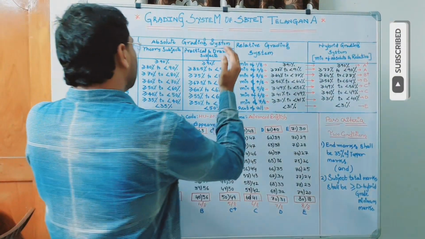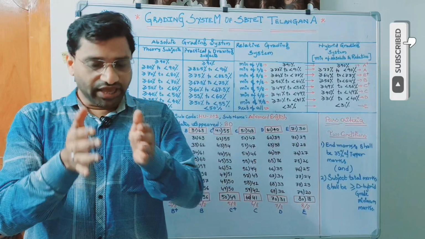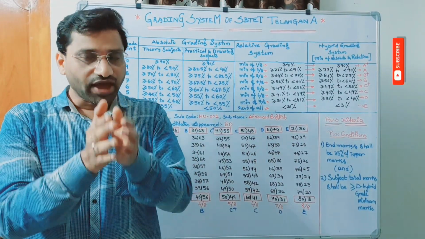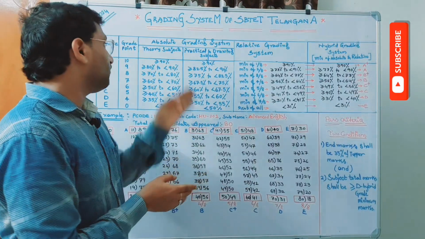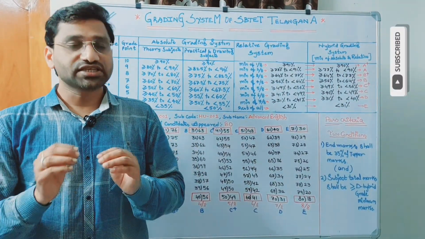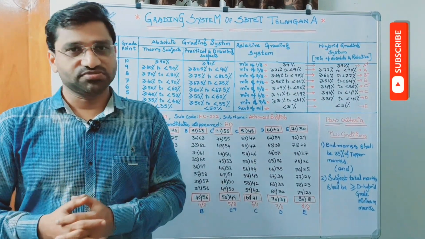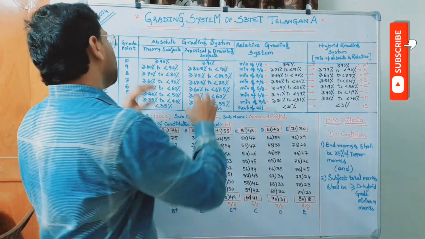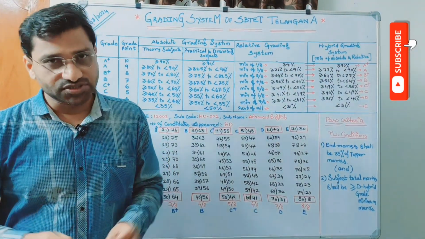Now if you look at the absolute grading system, what is the meaning of absolute? The exact value of marks is taken into consideration for deriving this grading system. That means it is a standardized grading system that will never change. The range of marks given in the absolute grading system will never change.